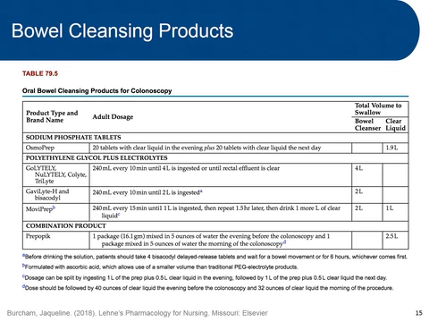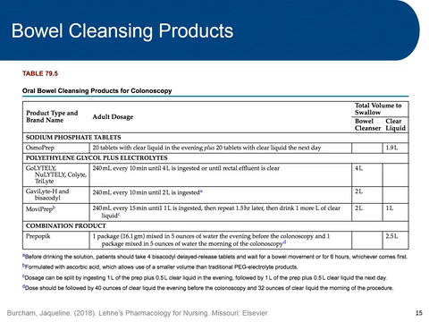So these products, it's like a big plastic jug. Many of you probably have seen it in the inpatient setting. GoLytely is probably the brand that is most commonly used. But basically, the patient takes 240 mLs of the product every 10 minutes until a total of 4 liters is ingested, or until rectal effluent is clear.